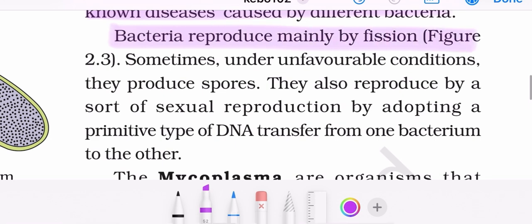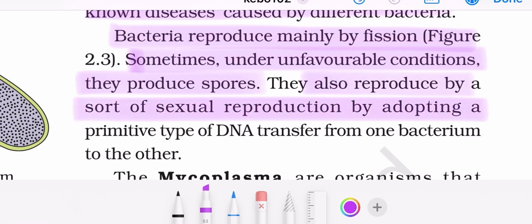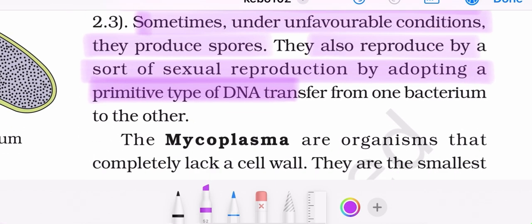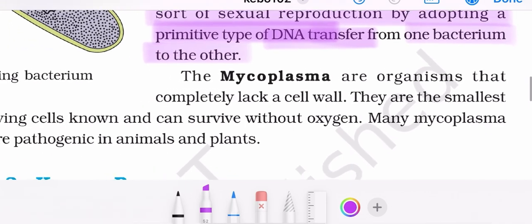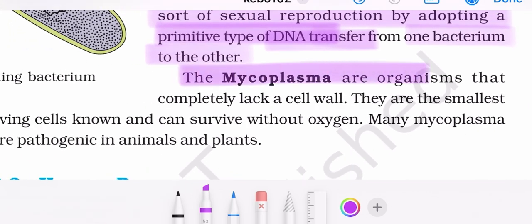Bacteria reproduce mainly by fission. Sometimes under unfavorable conditions they produce spores. They also reproduce by a sort of sexual reproduction by adopting a primitive type of DNA transfer from one bacterium to another. Yes. Now the next is the mycoplasma.